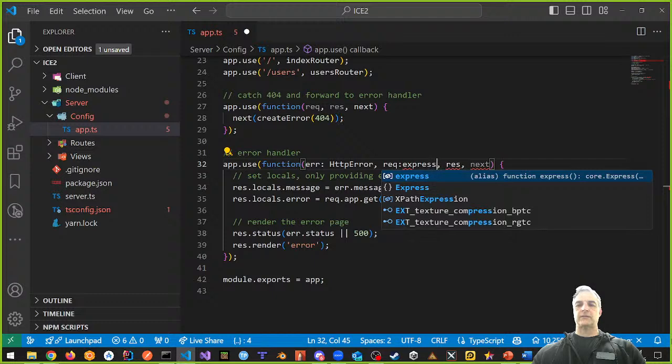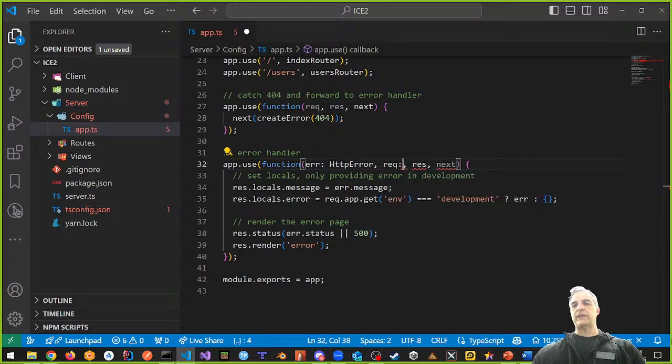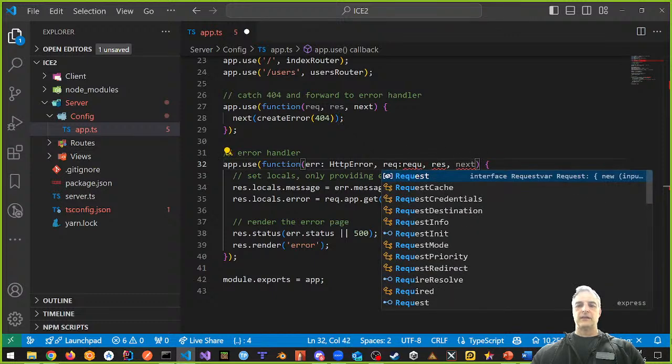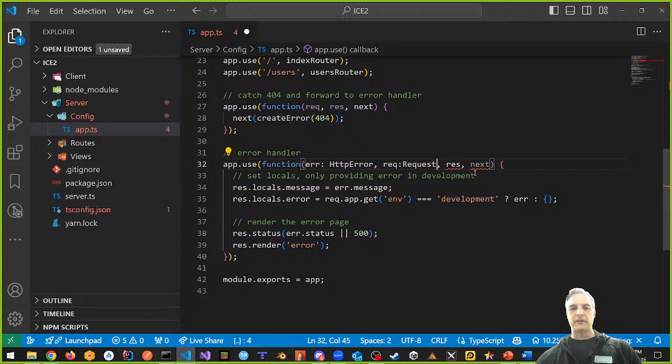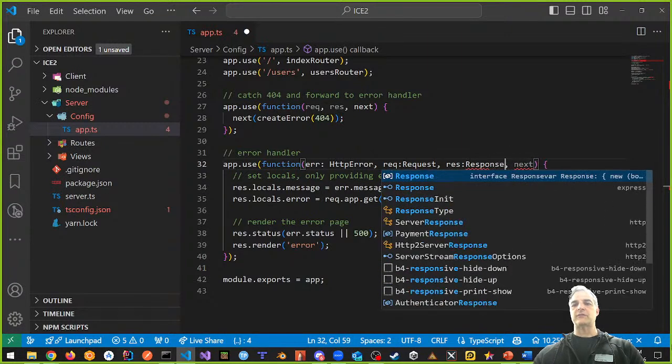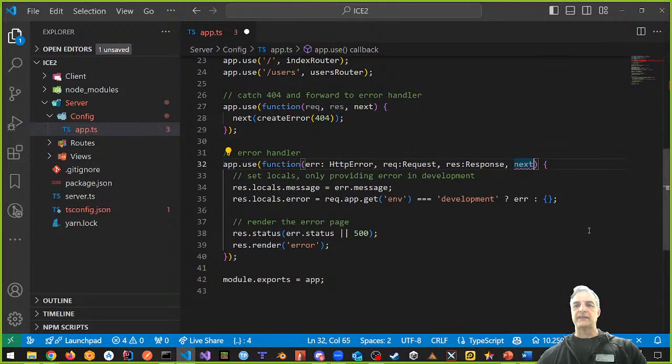So express request. If I just type request, by the way, like just this, then this is the one I want. Notice down here it says Request, capital R. This is a response. But remember, we have to tell it what type it is. We just can't do whatever we want to do. So where it says express here, response, and next is the next function.